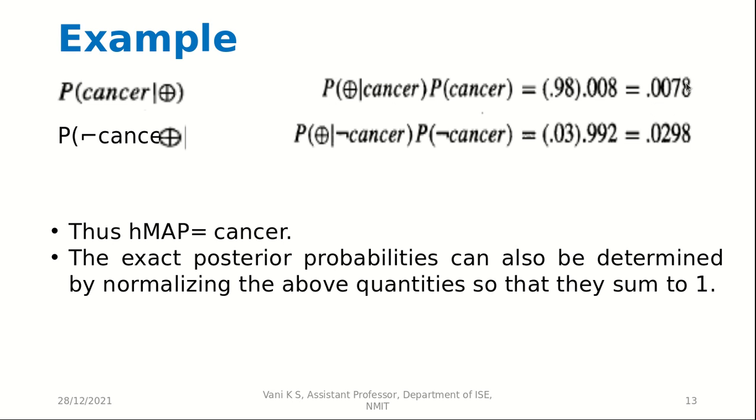Then again, since the result is positive, we also need to know the probability of the person not having cancer given that the result is positive, so we will take probability of not cancer given positive. So that will be P of positive given not cancer into P of not cancer. So when we multiply that, we get 0.0298. So from here we can determine that the probability of the person not having cancer is more than the probability of the person having cancer with the positive result.